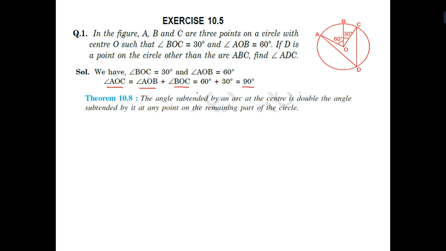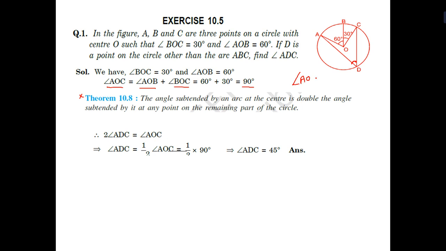Now, find ADC. Here is the statement: the angle subtended by an arc at the center is double the angle subtended by any point in the remaining part of the circle. So here it is double. Now we go for the solution.